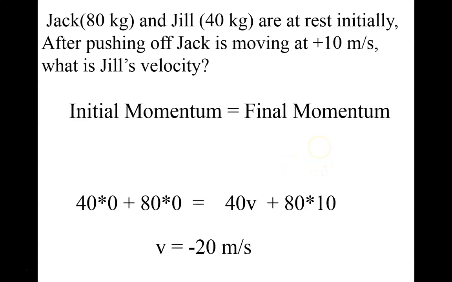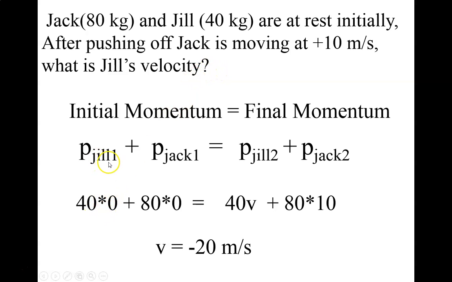We've got Jack and Jill. Jack and Jill are at rest. They're on roller skates, and they're facing each other, and they're going to push off of each other. Initially they're at rest. After they push off, Jack is moving at plus 10 meters per second, and we want to figure out what Jill's velocity is. What we want to do is look at the initial momentum of Jill and the initial momentum of Jack, and set that equal to the final momentum of Jill and the final momentum of Jack.